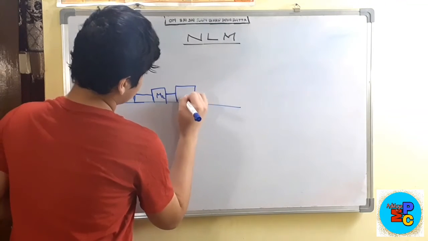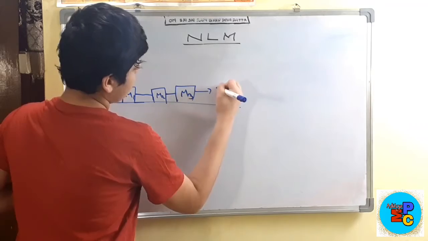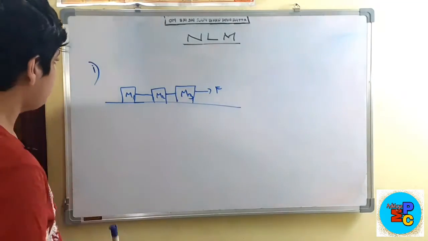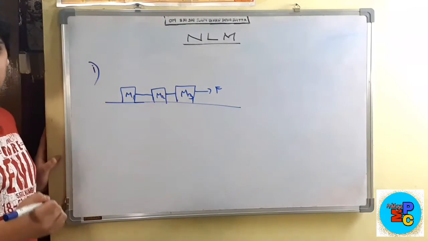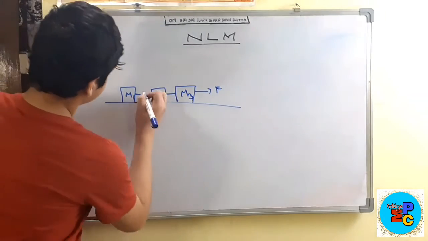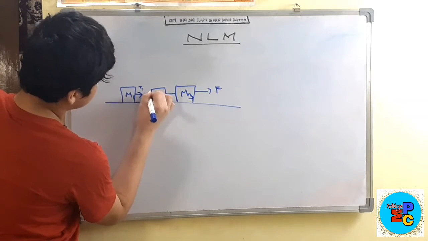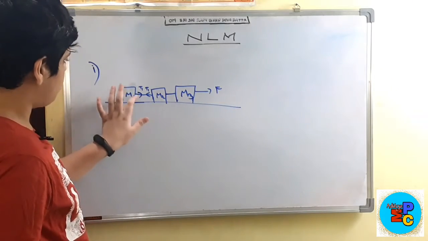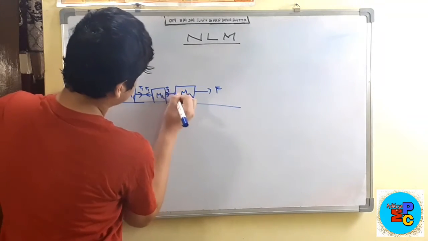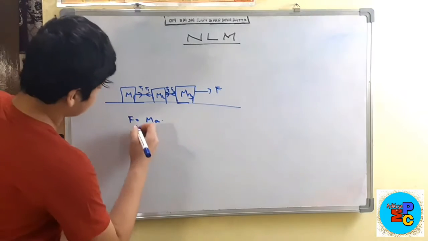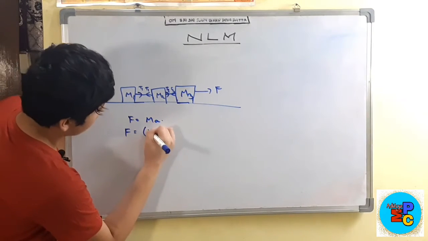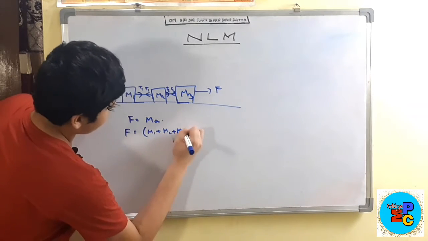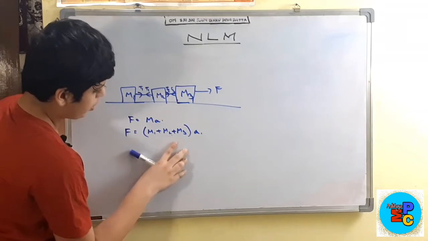So this is also connected with a mass m3, and it is being pulled by force F. Then you must all be knowing about tension. So let us balance the tension force. Let us suppose this is T1, then the tension will be T1 from the opposite side also. Here let us suppose the tension is T2. So F is equal to Ma, you all must know that. F is equal to (M1 plus M2 plus M3) into A.